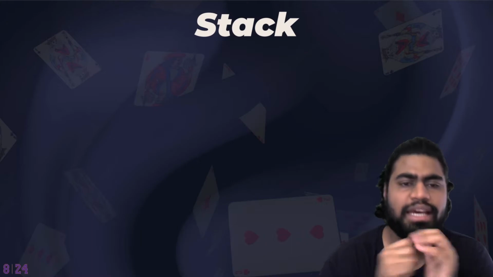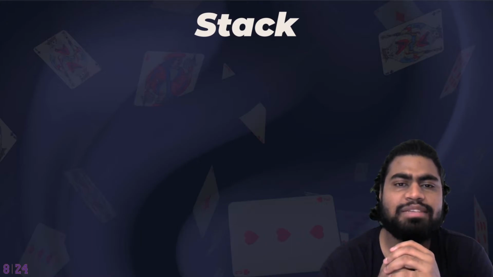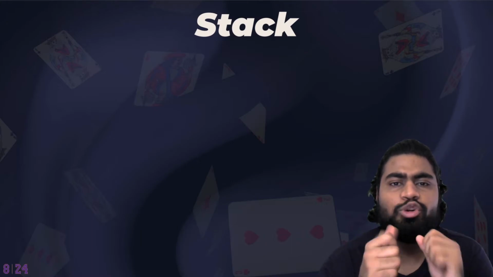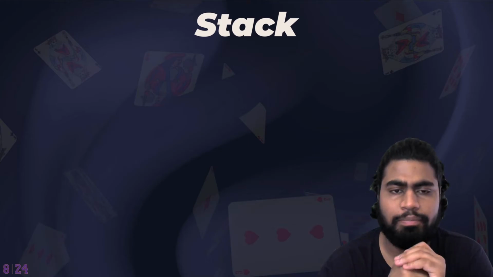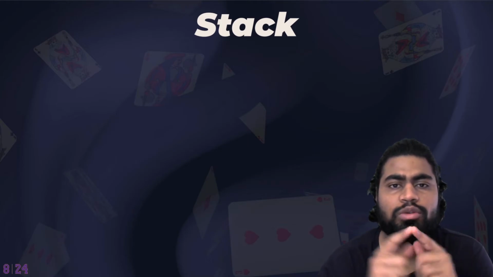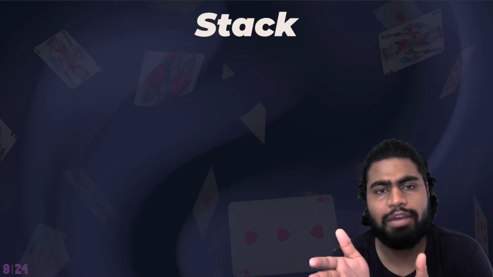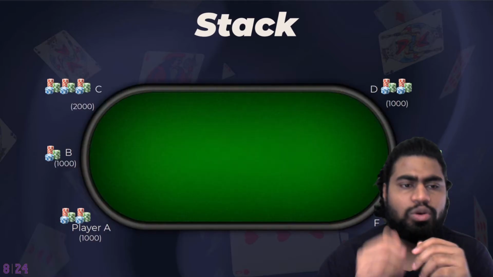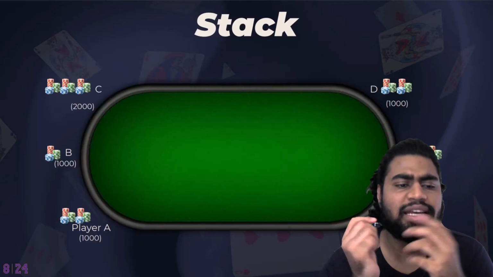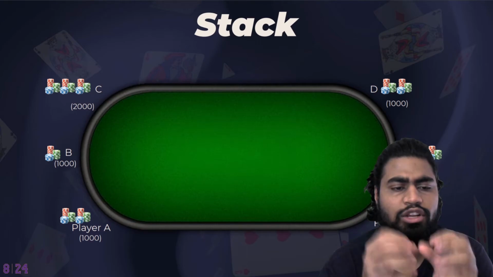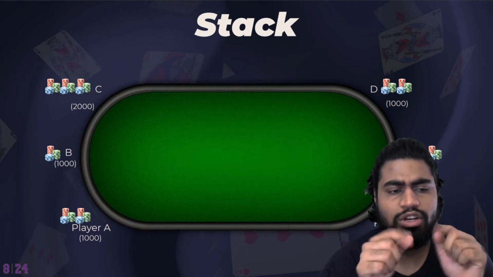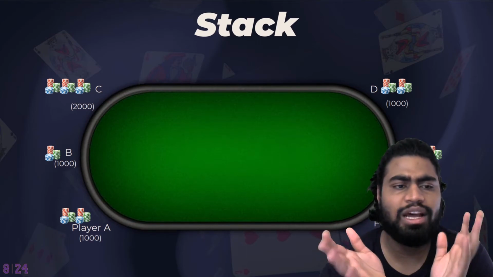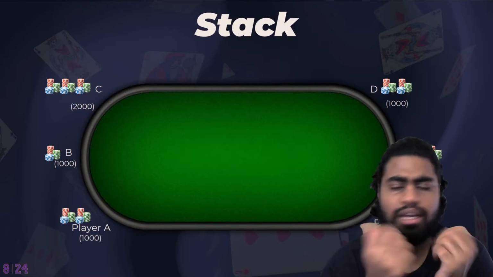So let's go to the next term, stack. Stack is basically the amount of chips that you have in front of you to play the game. So when you give a buy-in and join the game, your buy-in amount becomes your stack amount. But as you play along, the stack amount will differ. So in this case, player A has 1000 worth of chips, that is called stack. B has a stack worth 1000, C has a stack worth 2000, and so on.